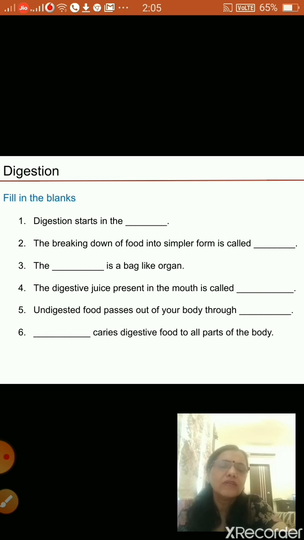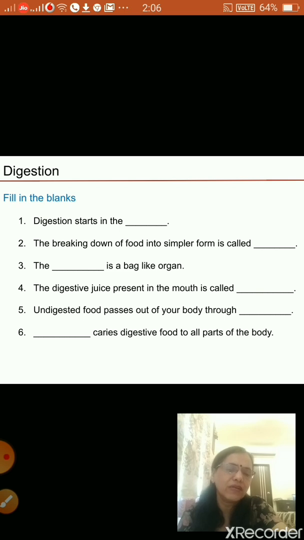Okay, now next, the digestive juice present in the mouth is called, what is it called? It is called saliva. Whatever wetness you find in your mouth, that is saliva. Okay, next is undigested food passes out of your body through anus. Just now only I told you. Then next, dash carries digested food to all parts of the body.